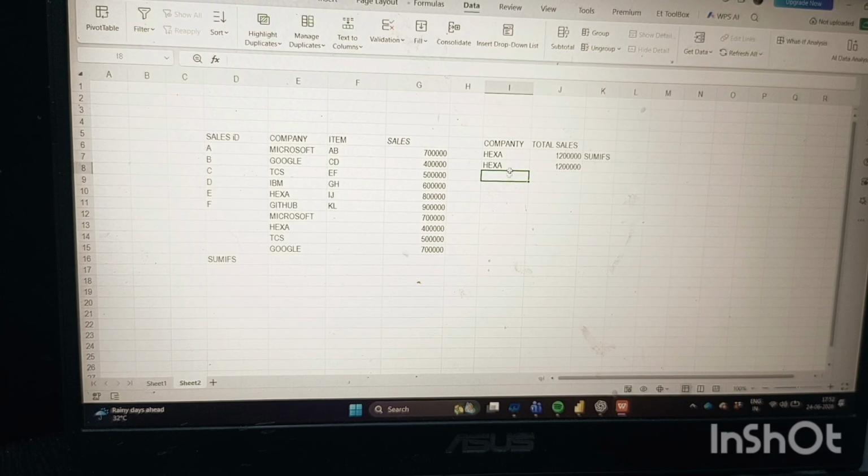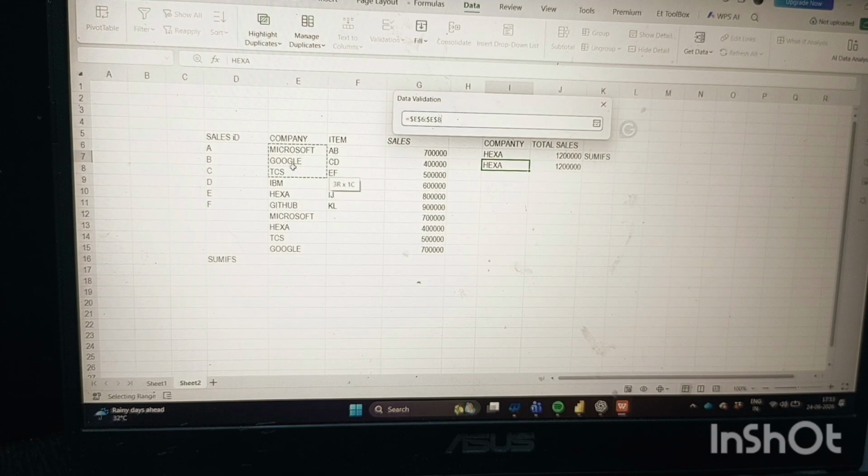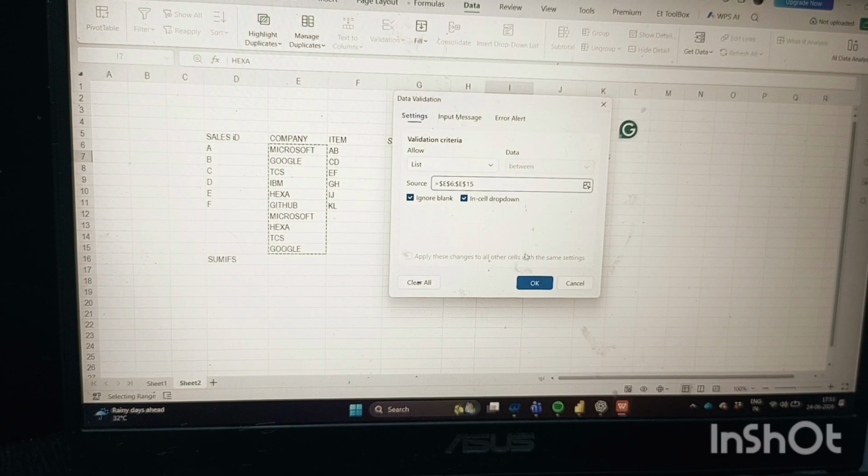And I want to show you again that I don't want to calculate the same formula again and again. Just by clicking one company, there will be a list, and after clicking that list I can select one company and I will get the result. Then it is called data validation. So after selecting that particular company cell, go to Data and Validation, click Validation, and in the drop-down select List, and in Source just select all the company names and click OK.